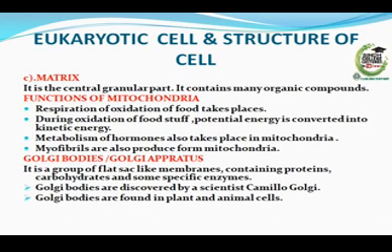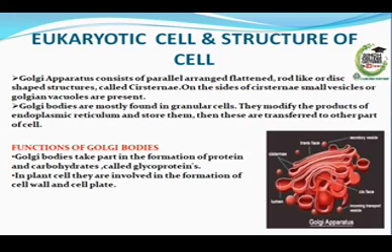Golgi bodies or Golgi apparatus. It is a group of flat sac-like membranes containing proteins, carbohydrates and some specific enzymes. Golgi bodies were discovered by the scientist Camillo Golgi. Golgi bodies are found in plant and animal cells. The Golgi apparatus consists of parallel arranged, flattened, rod-like or disc-shaped structures called cisternae. On the sides of the cisternae, small vesicles or Golgian vacuoles are present.